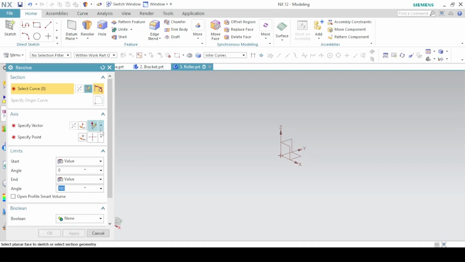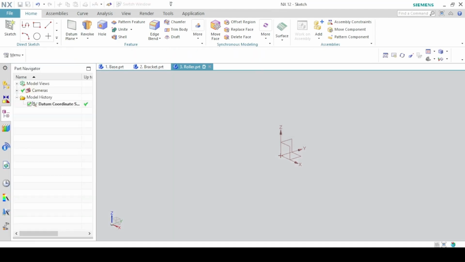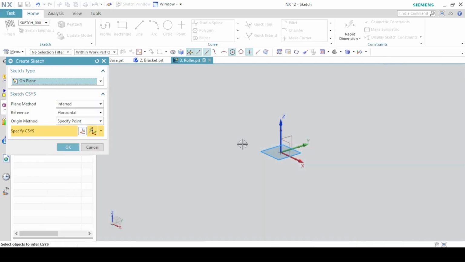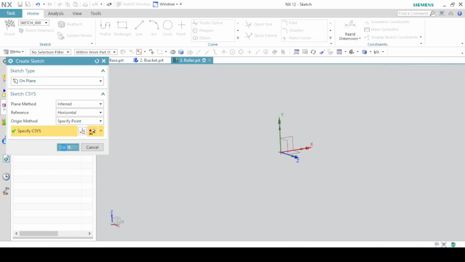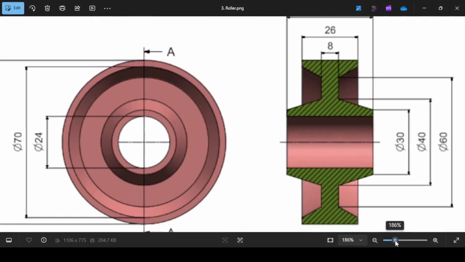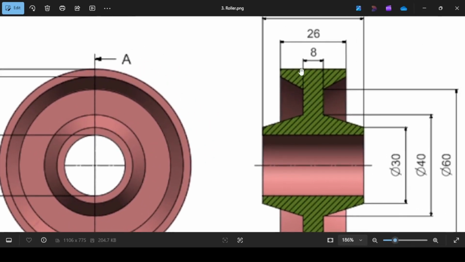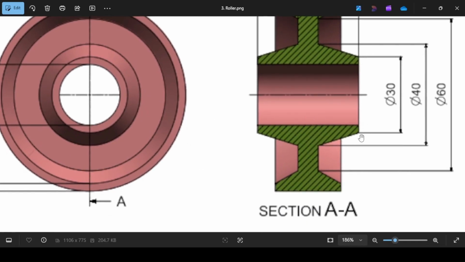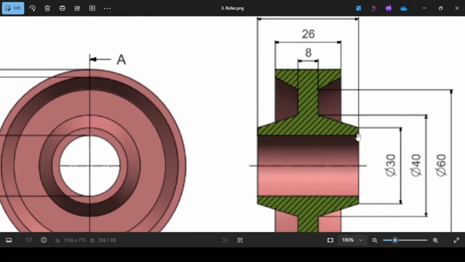Sketch using the right plane. So we are going to sketch just the green or the shaded parts. As you can see here, sketch just half of it, not the full shaded parts. So just half, just one, and then you're going to revolve around the horizontal axis.